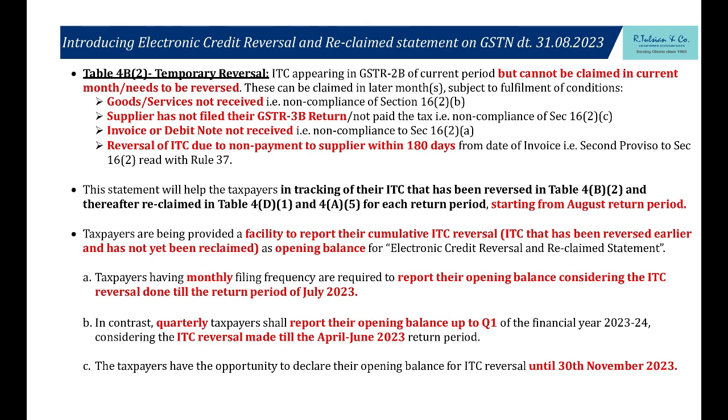Let's go to the first slide. Rule 88D, DRC 01C, where the supplier has not filed his 3B. So you come to know, you do your temporary reversal of input tax credit in table 4B2. Let's come to this point. Are you aware that you have to reverse your input tax credit temporarily if you are not making payment to your supplier within 180 days from the date of invoice? Second proviso to section 16 subsection 2 read with rule 37. So these are few cases, sir, where temporary reversal of input tax credit is mandated.